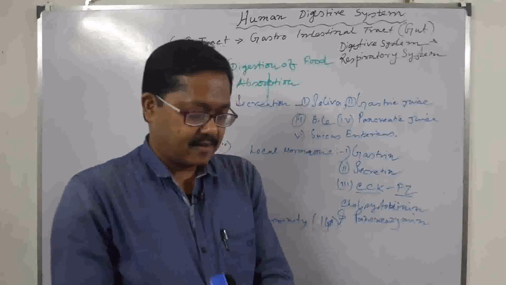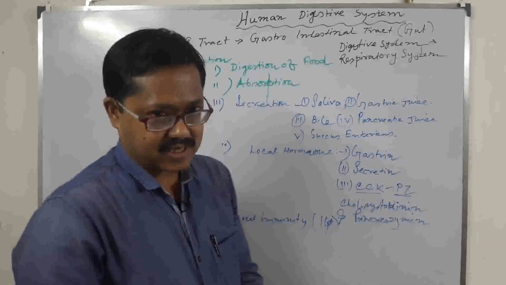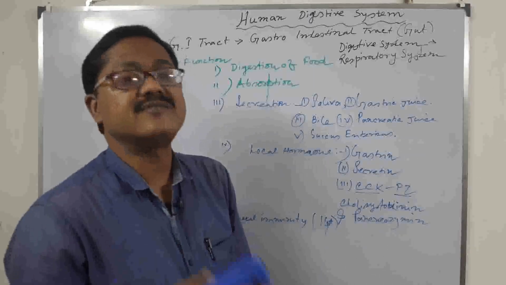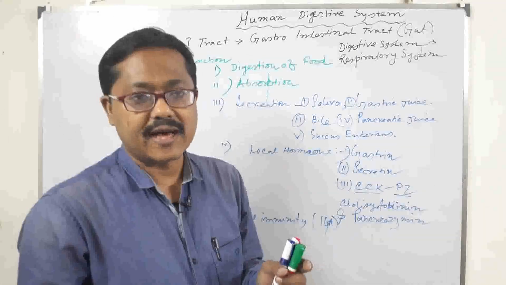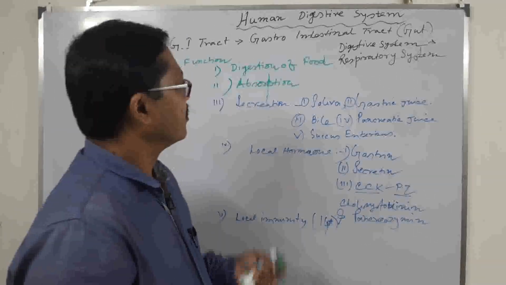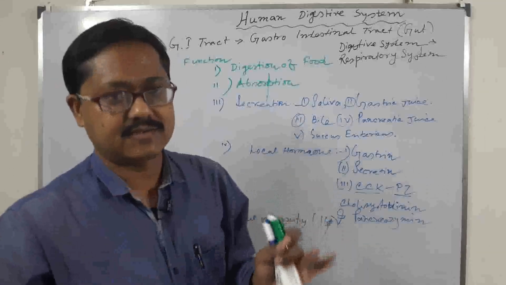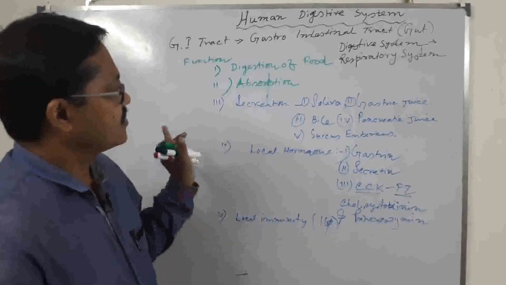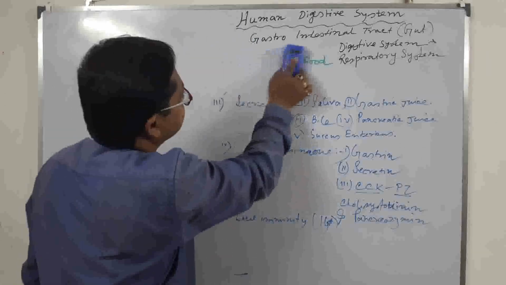So today we shall study the structure as well as the functional parts of this system. You know, a system is a group of organs. When all these organs are associated to perform the same function, they make a system. So the digestive system is made of different parts and different organs. What are the organs? Let's go. We shall study that. Okay, I shall erase this.